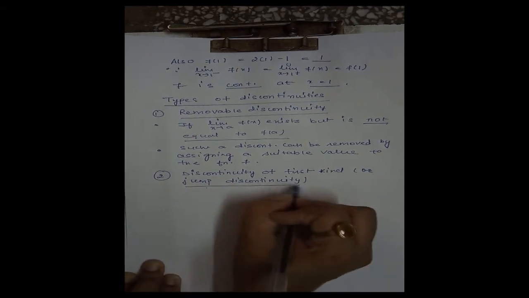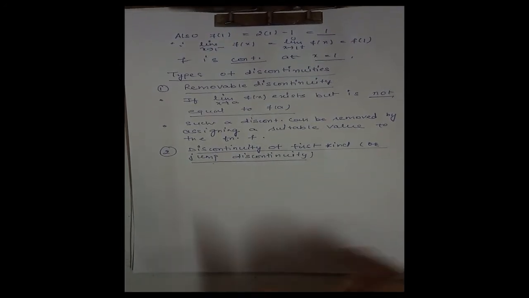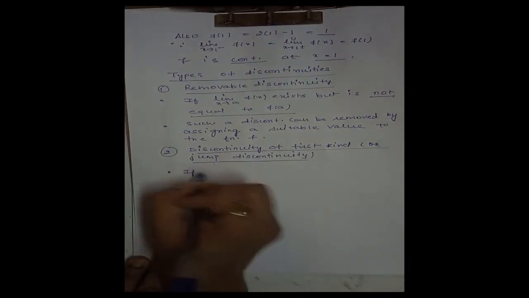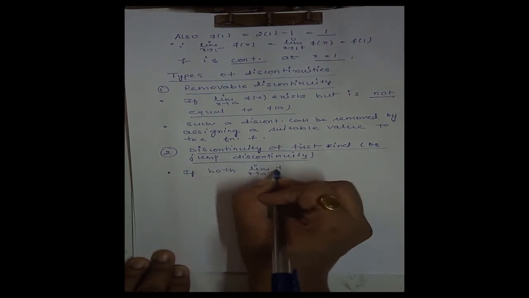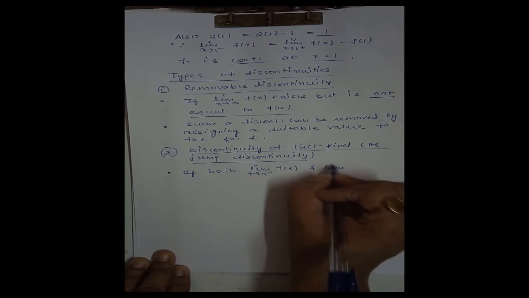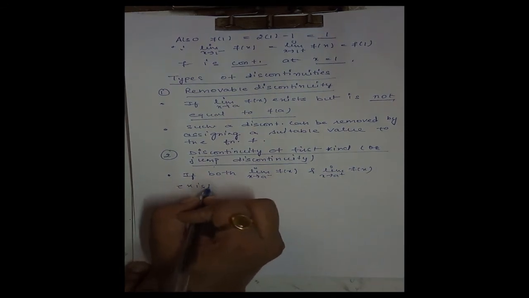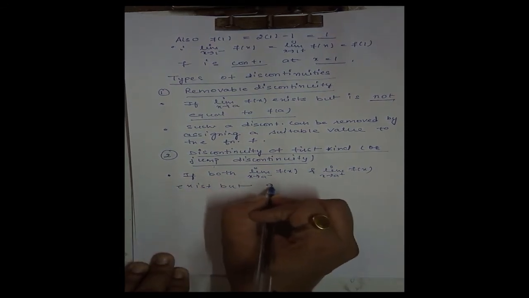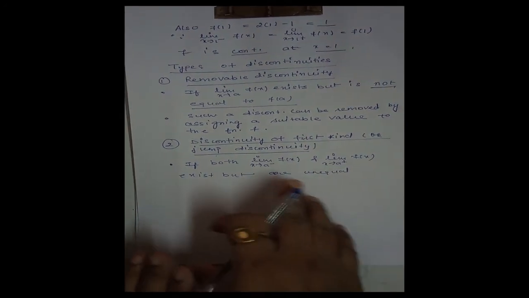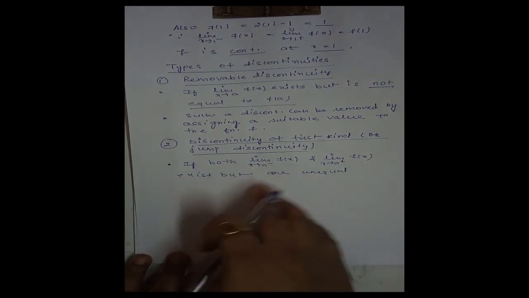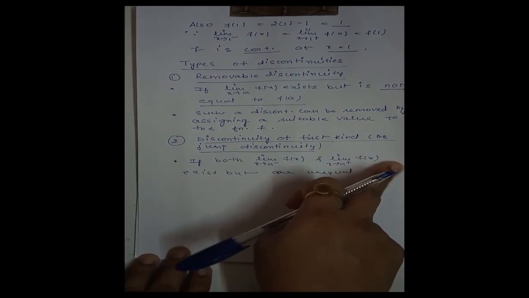Now condition for this is if both left hand limit, that is limit x tending to a minus f(x), and limit x tending to a plus, right hand limit, exist but are unequal. Both left hand limit and right hand limit exist but they are not equal, then in that case function is said to have discontinuity of first kind.